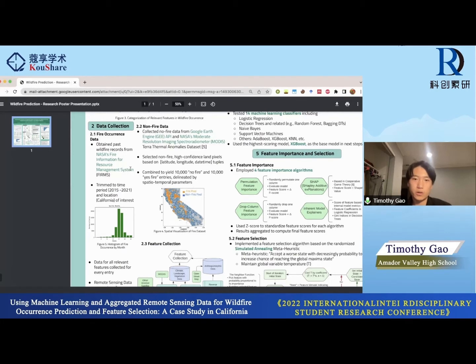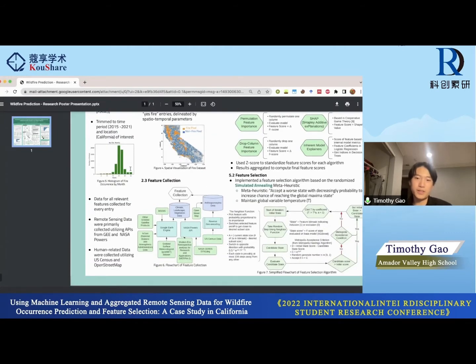Essentially, I used Google Earth Engine's API to query MODIS data, which is a very large data set that I can just download and use directly. From this, I randomly generated latitude, longitude, daytime tuples, and selected only non-fire high confidence pixels. This yielded 10,000 no-fire entries, and again from 2.1 we obtained 10,000 yes-fire entries, and these are all delineated by spatial-temporal parameters, which are latitude, longitude, and daytime.